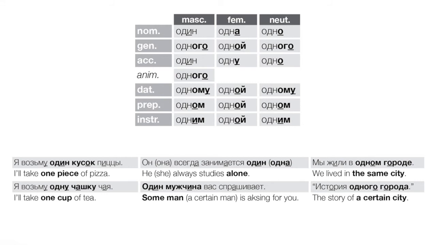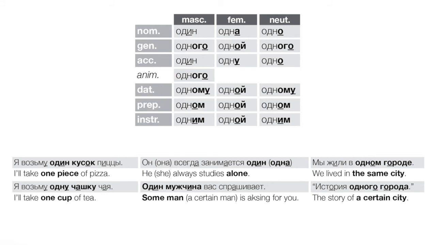Okay, один can mean one. It can mean alone. It can also mean the same. Right, so look over a few examples here. Я возьму один кусок пиццы, right, one piece of pizza. Он всегда занимается один, he always studies alone. Мы жили в одном городе, literally, we lived in one city. That is, we lived in the same city. Я возьму одну чашку чая, I'll take one cup of tea. Один мужчина вас спрашивает, so one man.